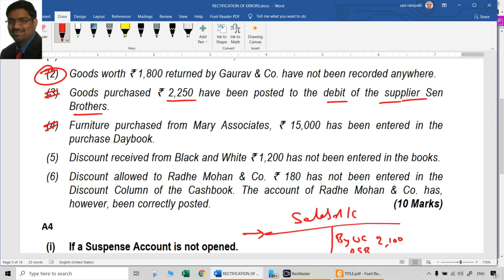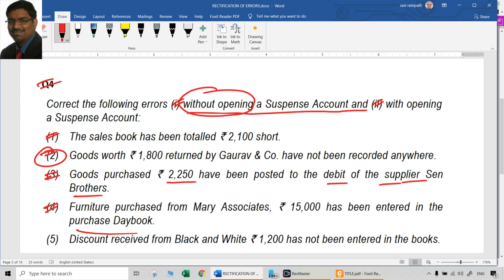Fourth one, furniture purchased from Mary Associates, 15,000, has been entered in purchases day book. So this can be a kind of error of principle. Ideally, the entry that should have been passed is furniture account debit to Mary Associates. What happened now? Purchases account debit to Mary Associates. It was passed as purchases to Mary. That is the effect of it having gone through the purchase day book. So what is the rectification entry now? Furniture to purchases. That's all.